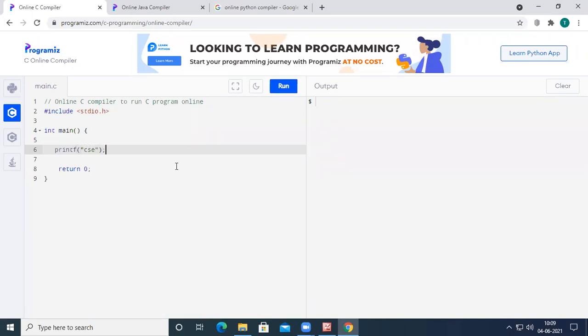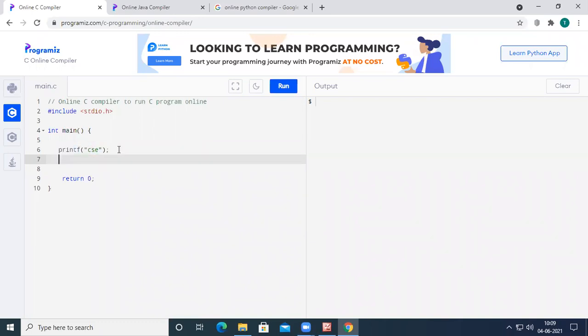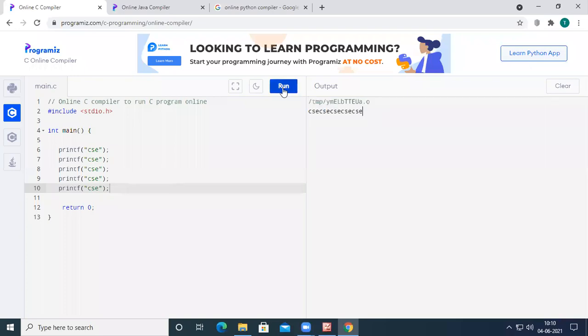If I want to print this CSC for 5 times on the output screen, I can simply copy and paste the printf statement for 5 times. If I want to print everything in a new line, I can simply use \n, so the things will be printed in a new line.